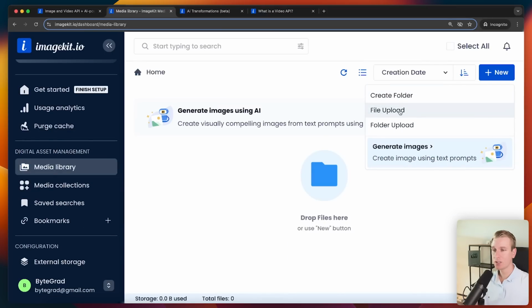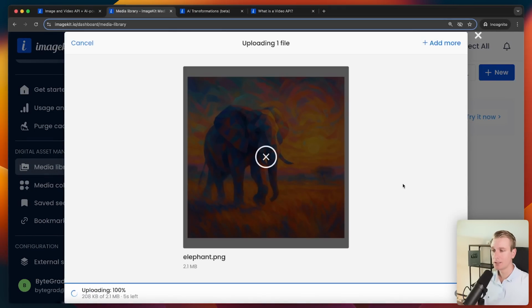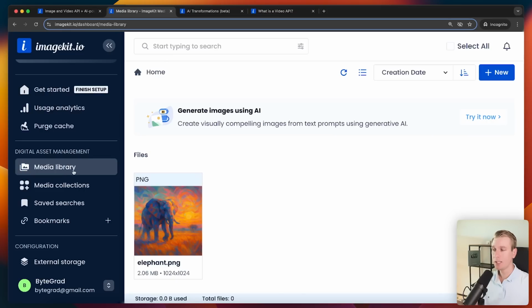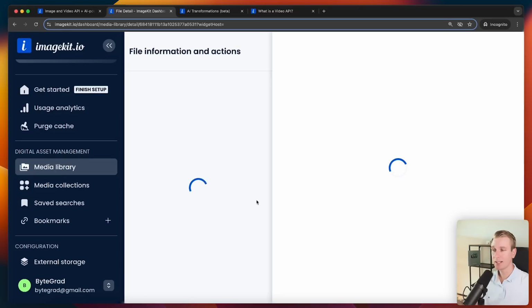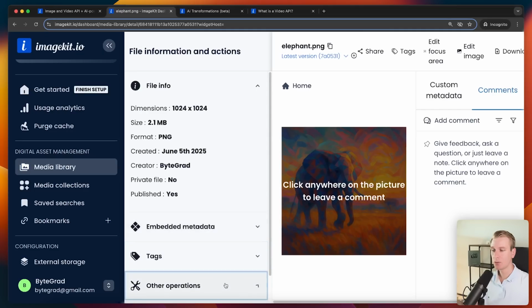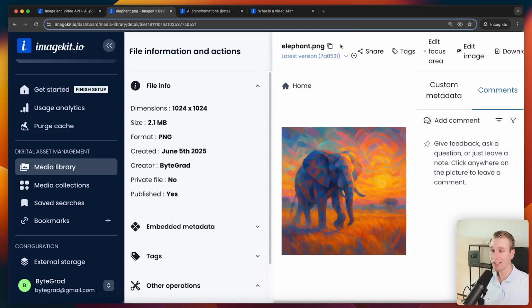But let's say I actually upload an image here. So this is the image I want to upload here. If I upload this one, super fast, and now it's uploaded. So then here it's going to be placed in my media library. So here I can manage all of my assets. I can click on that and I can tag them, for example, or I can add metadata. I can do other things here, basically manage all of these assets. And actually now it also allows me to remove the background here with a button in the dashboard as well, very neat.